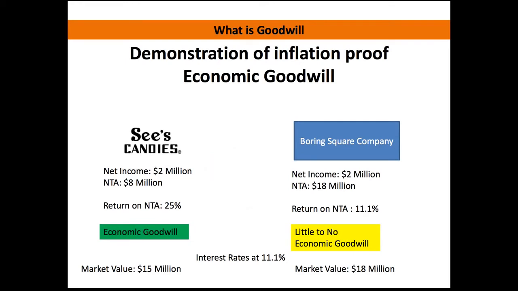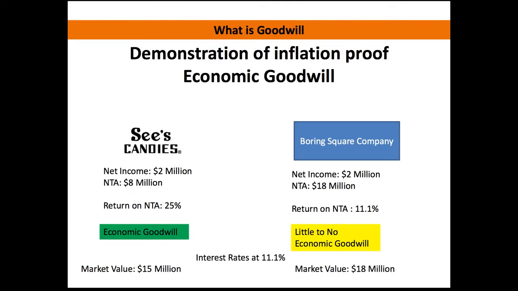His argument is that See's had a lot of economic goodwill, whereas the boring square company had little to no economic goodwill. So if we were going to use interest rates at 11.1%, and the reason I use that is because that's exactly what our return on net tangible assets would be for the boring square company. Okay, so let's assume that the interest rate we're going to discount it all back at is 11.1%. That would put a market value on See's at $15 million. And then the market price on the boring square company is obviously going to be $18 million, which is exactly where their net tangible assets are.